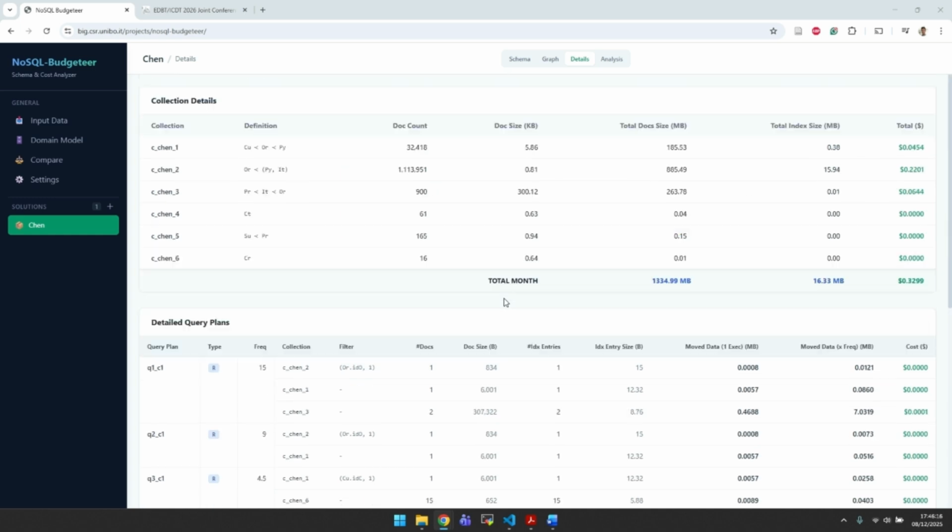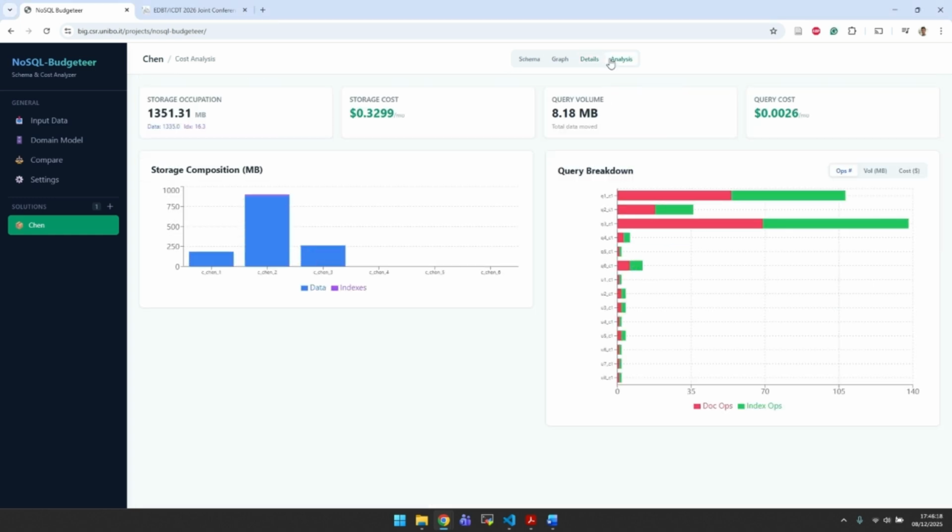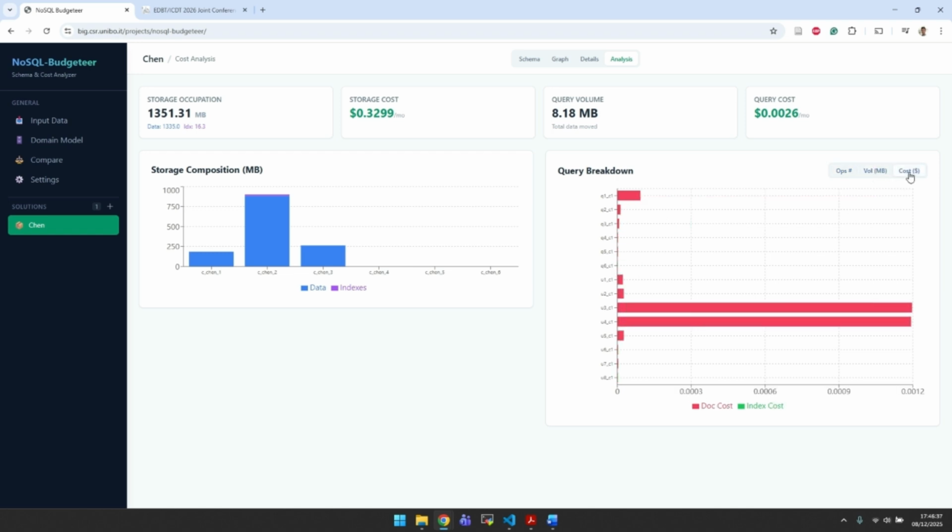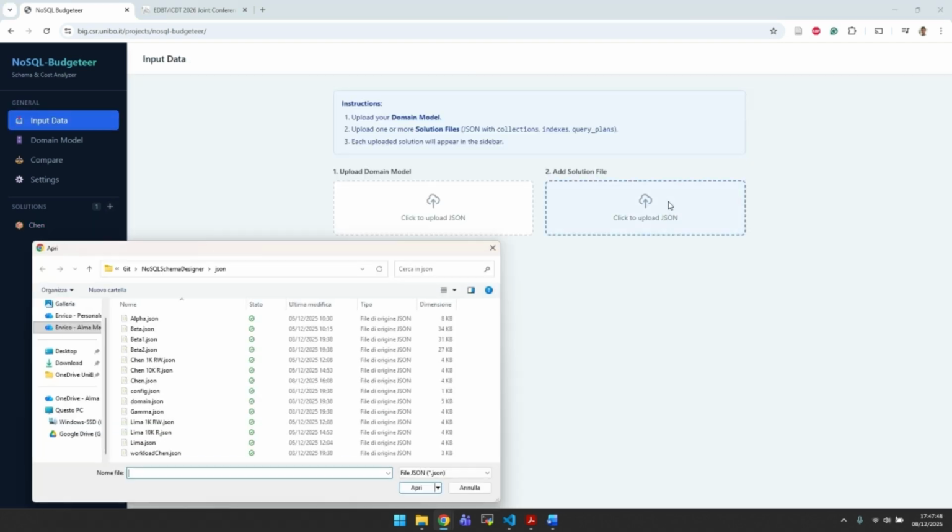These statistics are then aggregated in this analysis view where we can see summaries for both the storage and query volume and costs. For queries, we can see them both in terms of number of documents and index entries that are read or written, volume in megabytes, and actual monetary cost. So from here, we can get an estimate of how much a solution would cost us in a given cloud provider. And then the interesting thing is to compare it with a different solution.